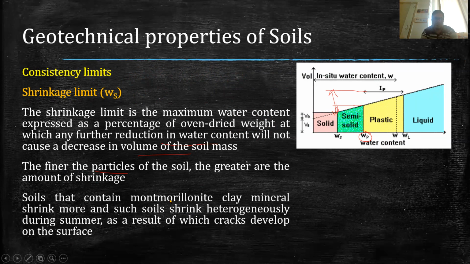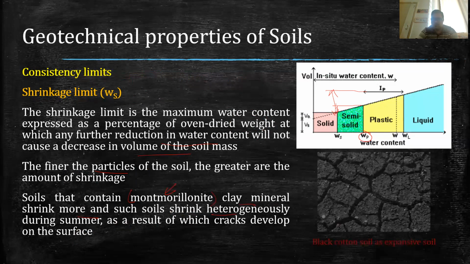There are some soils which contain a mineral called Montmorillonite. If a soil contains this clay mineral, then they shrink more and expand more, and expand heterogeneously during the summer.